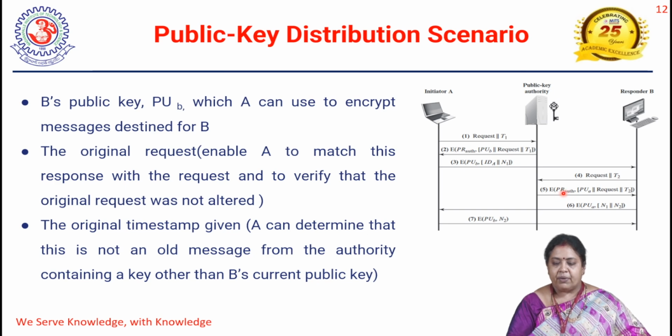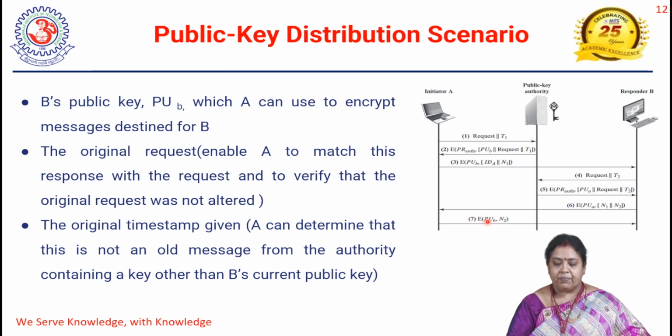Now the public key of the authority is known to B, so the message will be decrypted, and B gets to know the public key of A. By using the public key of A, it is going to send the nonce N1 received, also appending N2, and that will be sent to A. After that, what happens to ensure?